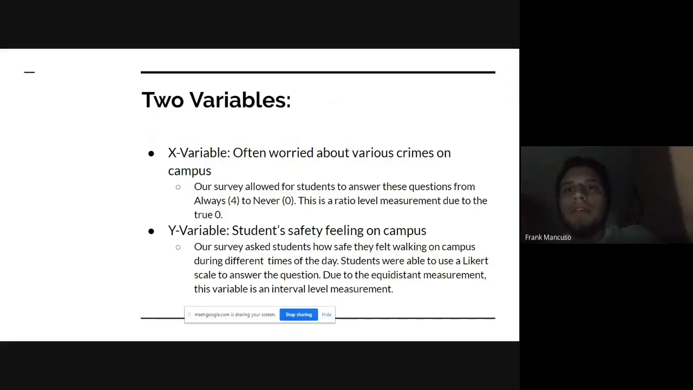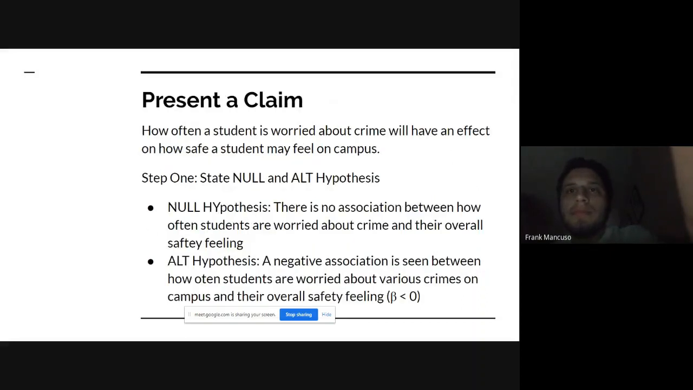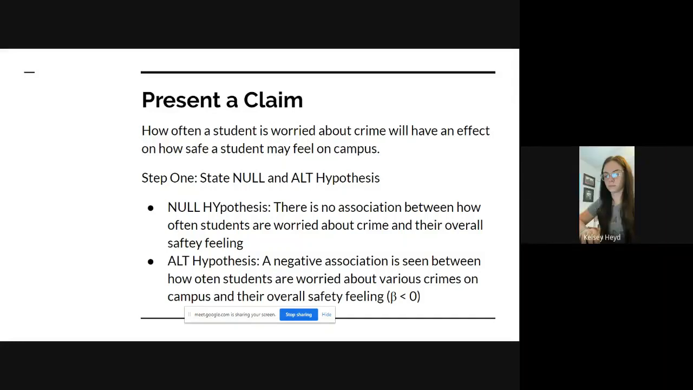Our Y variable was our students' safety feeling on campus. Our survey asked how safe they felt walking during different times. Students were able to use a Likert scale to answer, so the Y variable is an interval level measurement with equidistant values. We wanted to see how often students worried about crime has an effect on how safe students feel on campus.